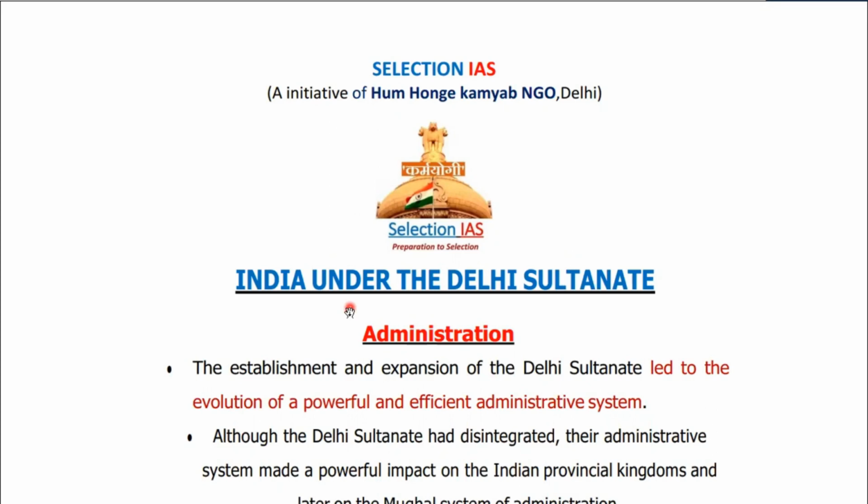Before discussing this topic, I want to bring some highlights on the patterns and trend of UPSC. UPSC for the past few years has been focusing more on the socio-economic and cultural developments rather than simply the political developments, right? And this is not only relevant for medieval history, but also for ancient history. So you are supposed to know the development of administration, art and culture, social and economic and revenue system, right? At the same time, there would be so many keywords. So you are supposed to have a hold on those keywords.